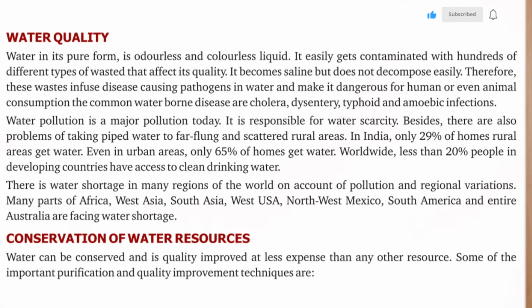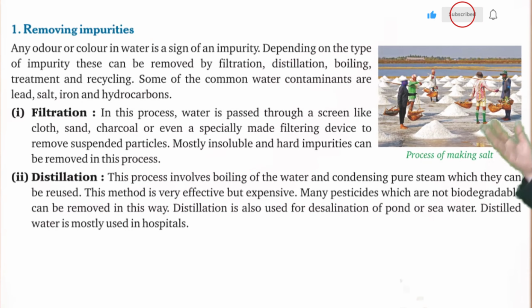Some of the important purification and quality improvement techniques are removing impurities. Any odor or color in water is a sign of an impurity. Depending on the type of impurity, these can be removed by filtration, distillation, boiling, treatment, and recycling. Some of the common water contaminants are lead, salt, iron, and hydrocarbons.